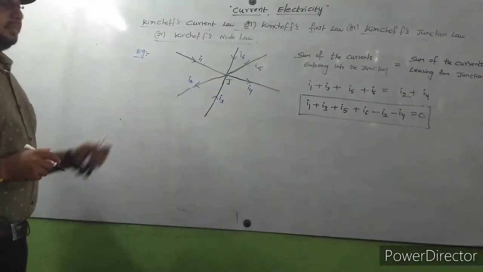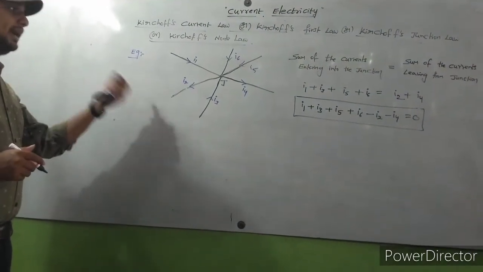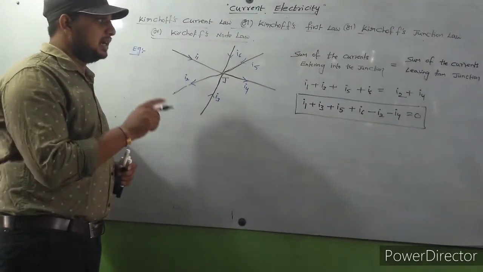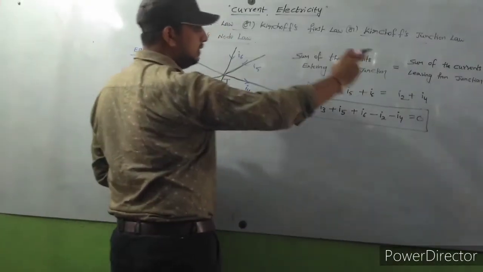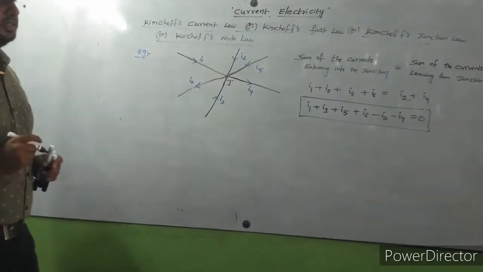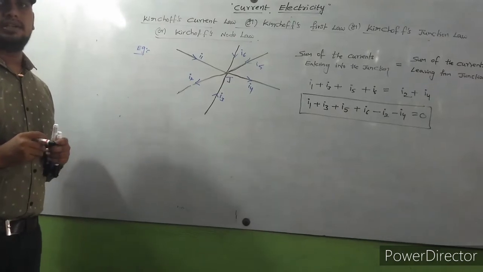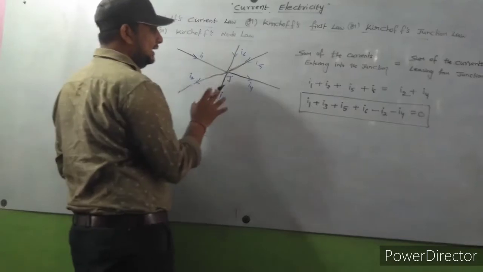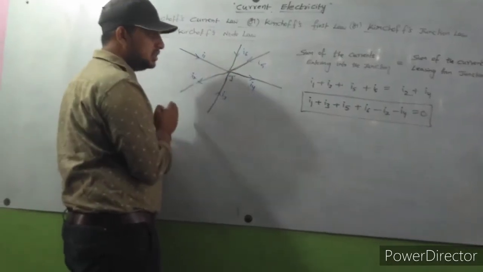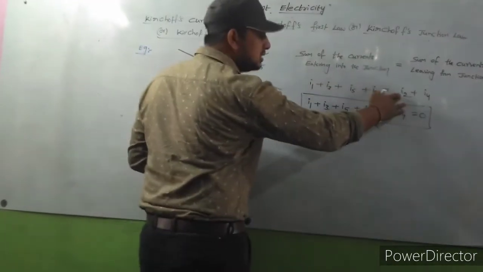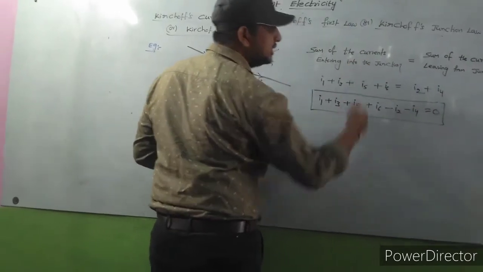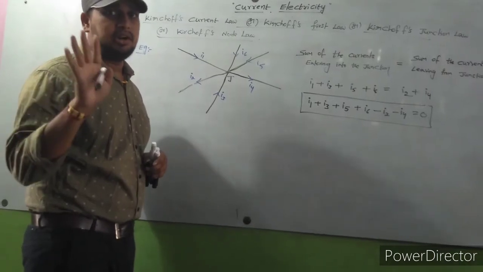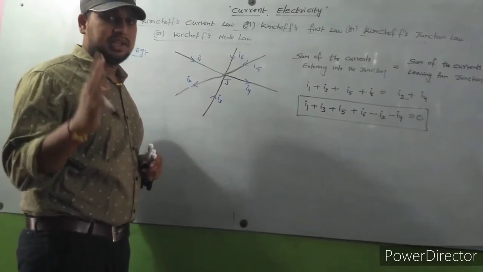So this is an example, and like this we have to apply Kirchhoff's first law. The sum of the currents entering into the junction is equal to the sum of the currents leaving from the junction. It mainly depends upon the law of conservation of charge. That means the total charge leaving from the junction is equal to the total charge entering into the junction. That's why it depends upon the law of conservation of charge. My dear, have you understood? Again, I will explain. Observe carefully.